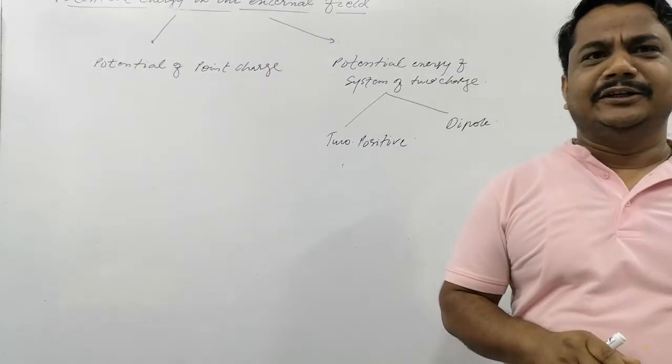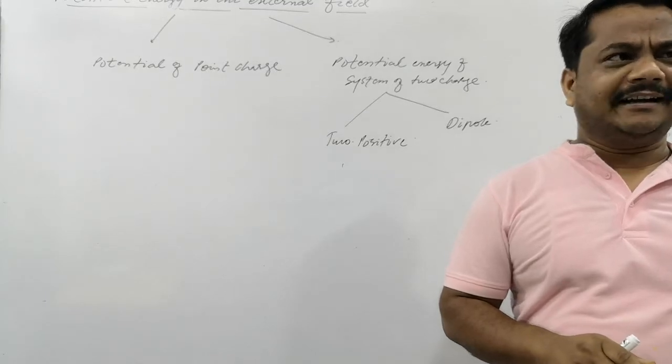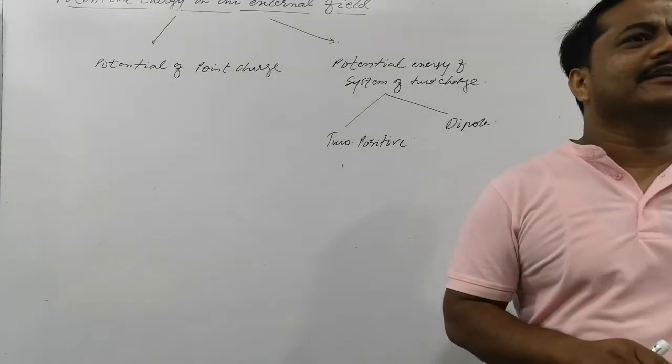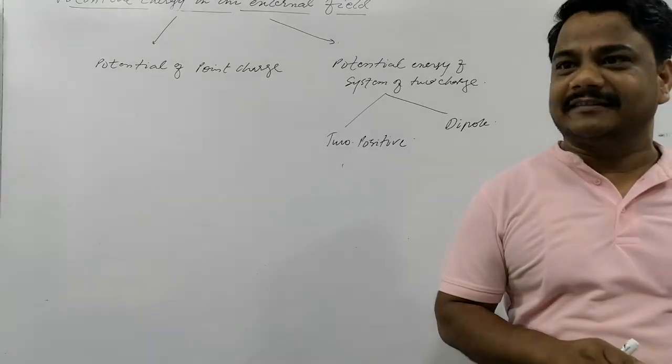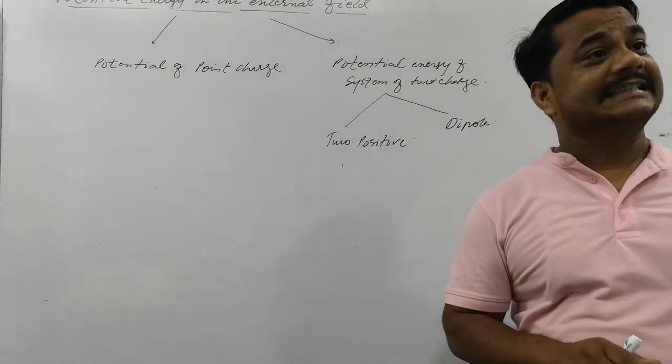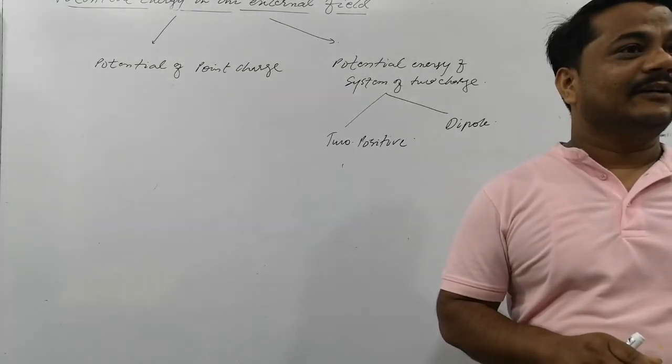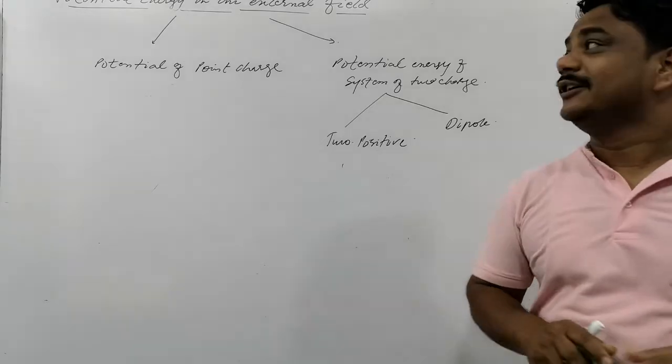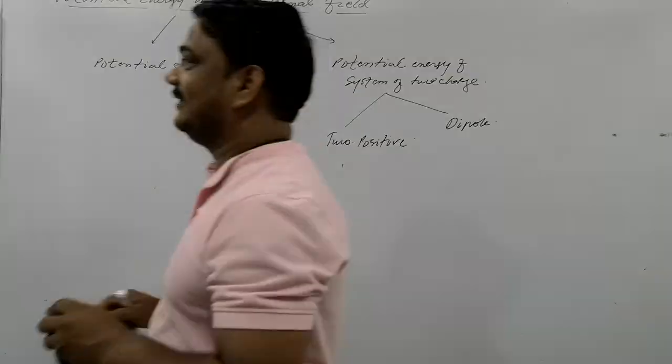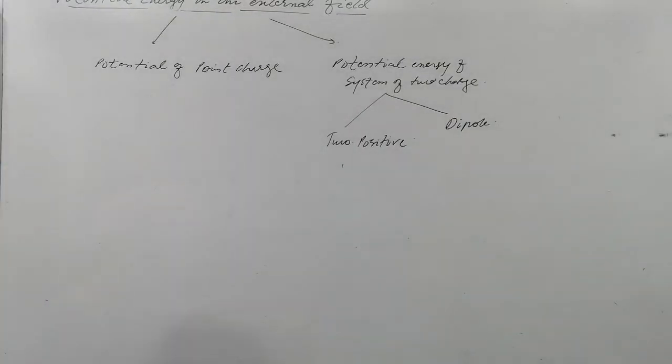Attraction: you do not need to do work against attraction. Automatically the body and the charge will be attracted. So work is always done against the situation. So there is an external field. You can see it on the screen also. I'm just telling you the external field is already present.